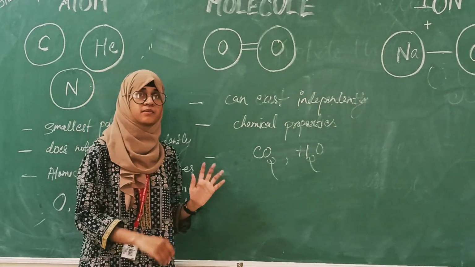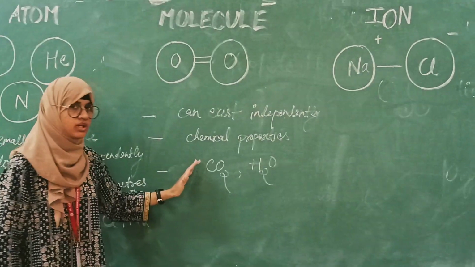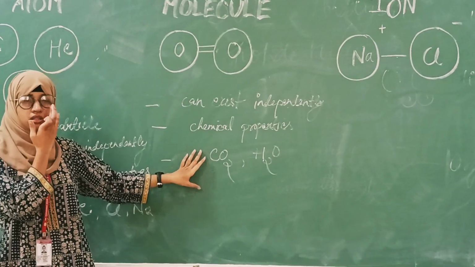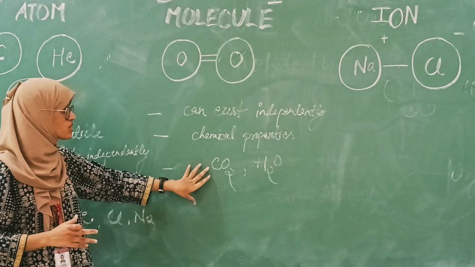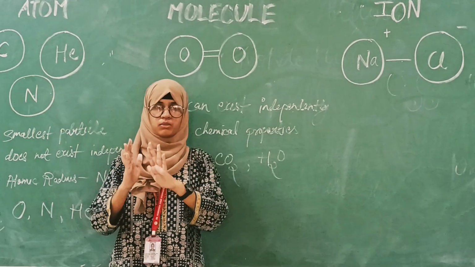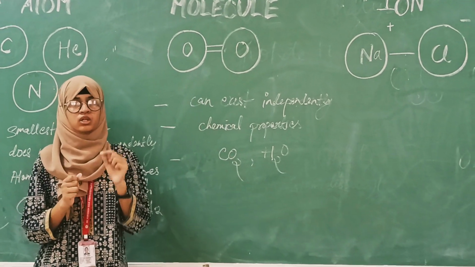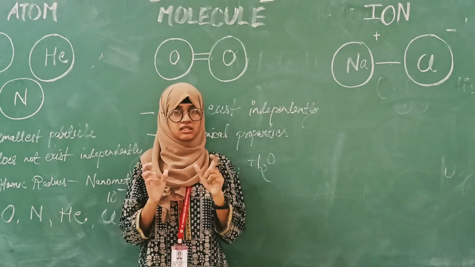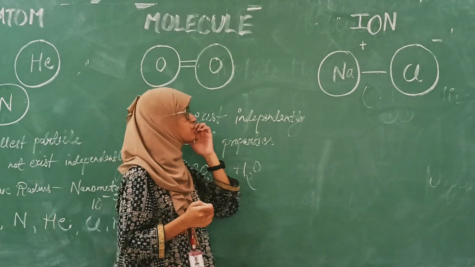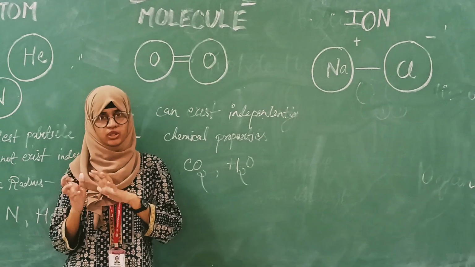Now coming to ions. When the atoms of different elements are combined, they are known as compounds. Some compounds are made up of metals and non-metals, and these metals and non-metals in the compound carry charges. Those charged particles are known as ions. For example, sodium chloride is made up of sodium and chlorine.